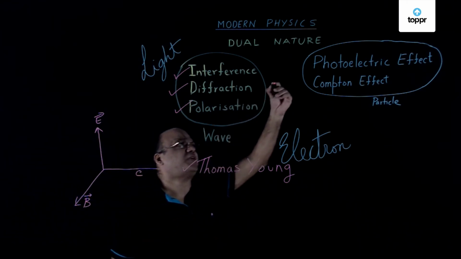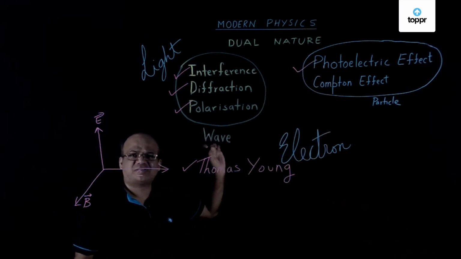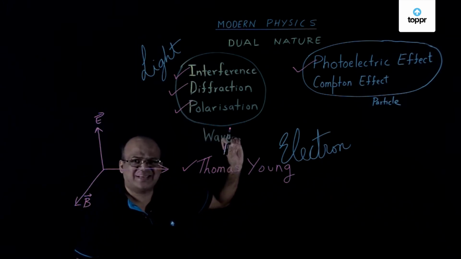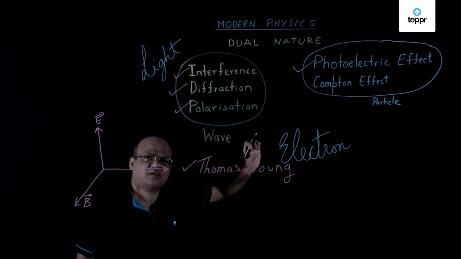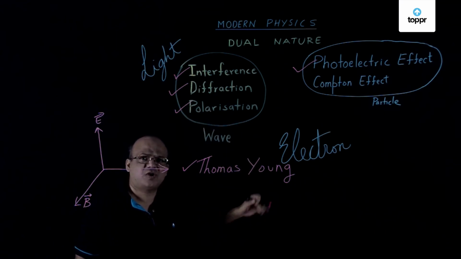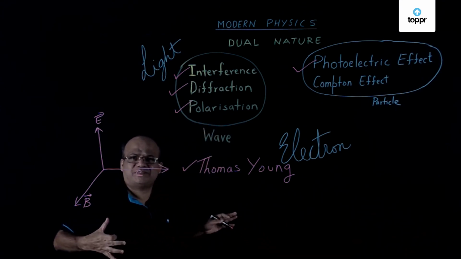Then a very important phenomenon called photoelectric effect was discovered by Hertz. He and his students studied this photoelectric effect in lot of detail, and their observations could not be explained by taking light as a wave.